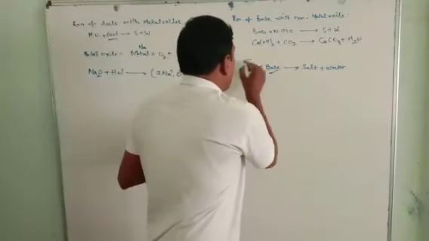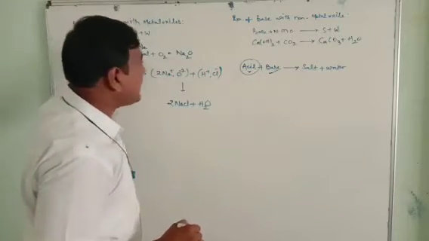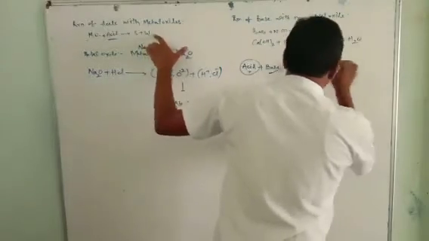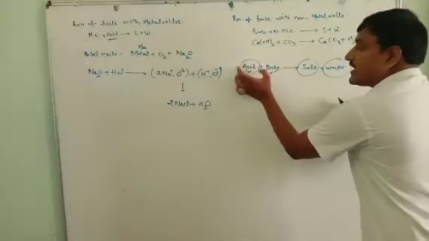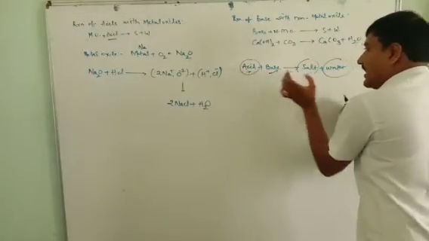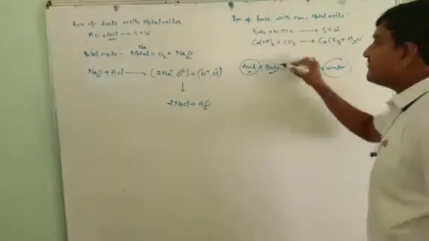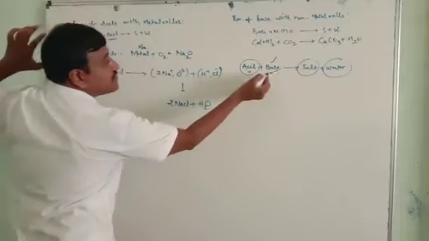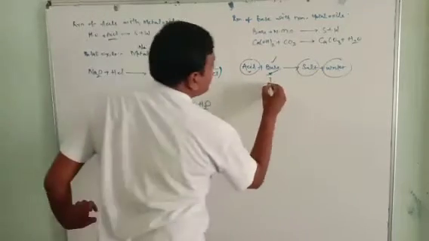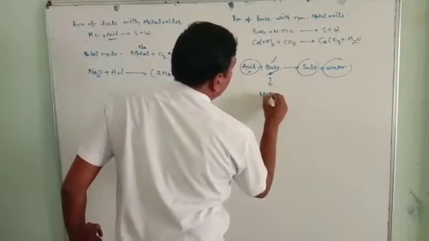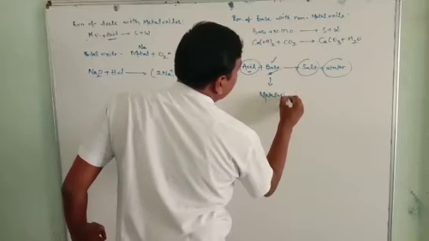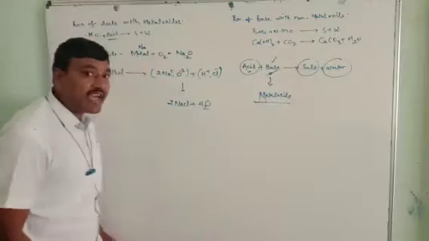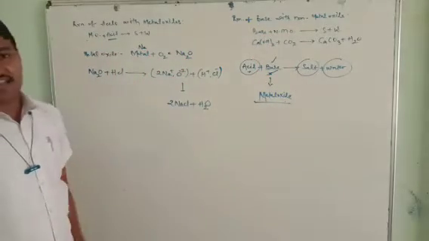See, acid is already there, salt is there, water is there, of course. So 3 components are there. On the reactant side, acid is there. On the product side, salt and water are there. Which one is not there? Base is not there. So base is nothing but metal oxide. So this metal oxide should be considered as, and works as, a base in this reaction.